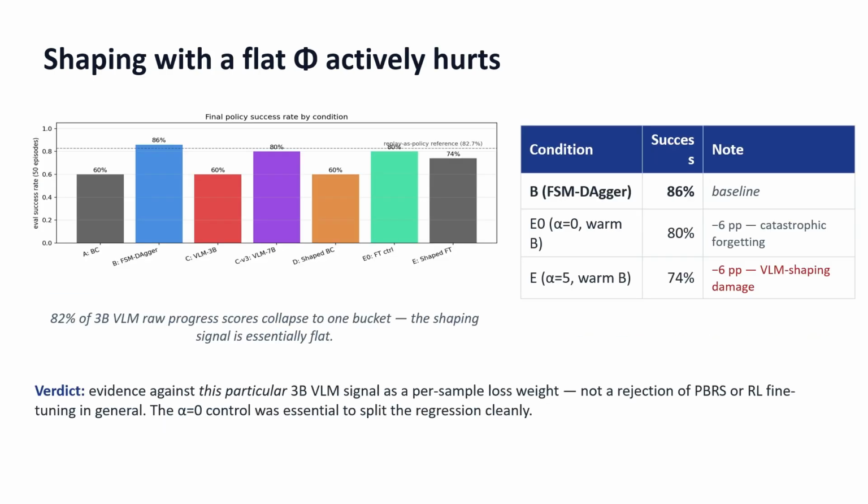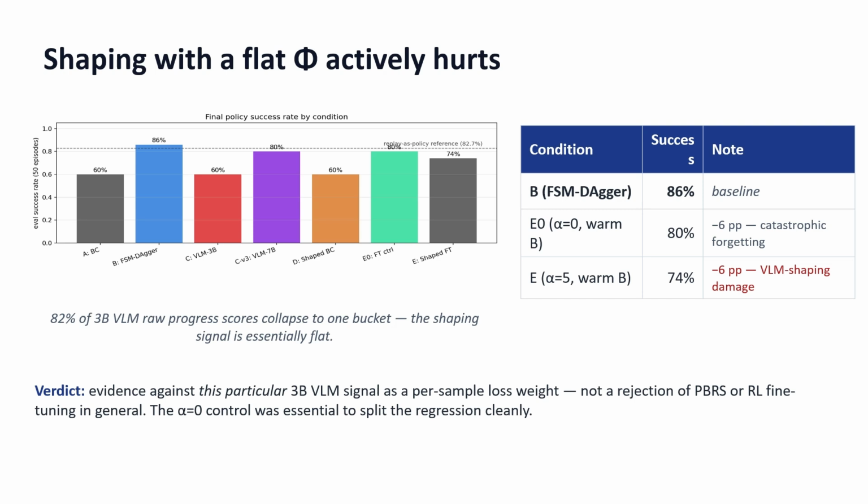What about reward shaping? Reward weighted BC on top of the finite-state machine DAgger, condition E, loses 12 percentage points. The alpha equals 0 control, E0, is important here. It cleanly separates the damage into 6 points of catastrophic forgetting from continuing to train on the demos, and another 6 points from the shaping weights themselves pulling the policy in the wrong direction.